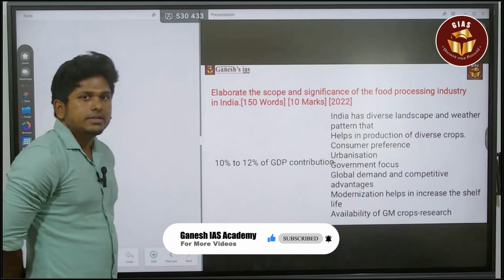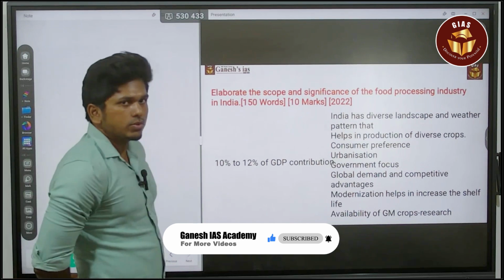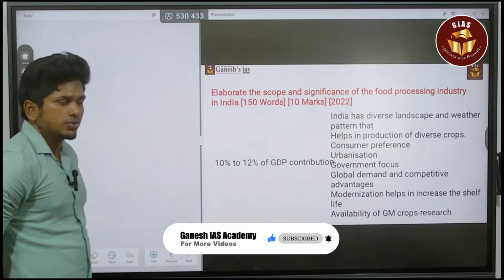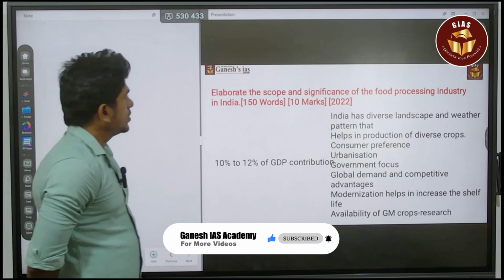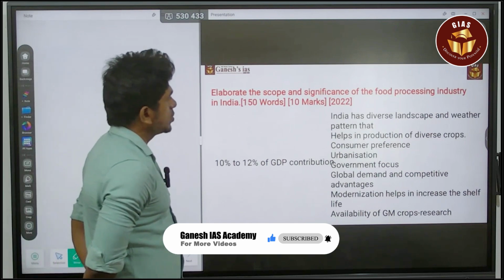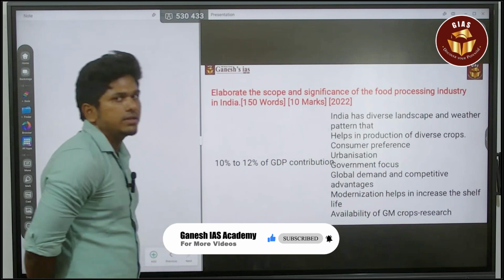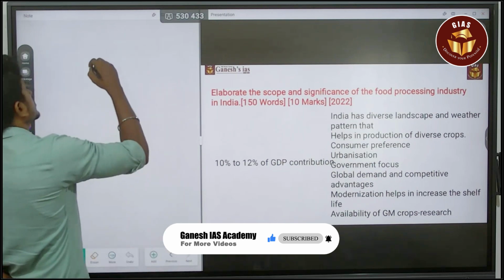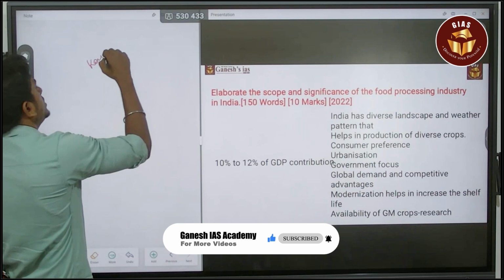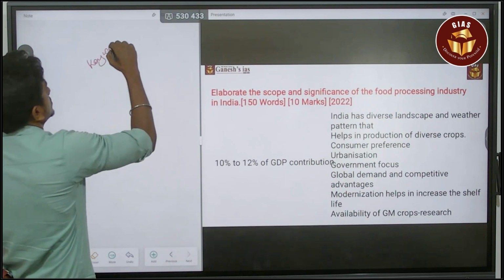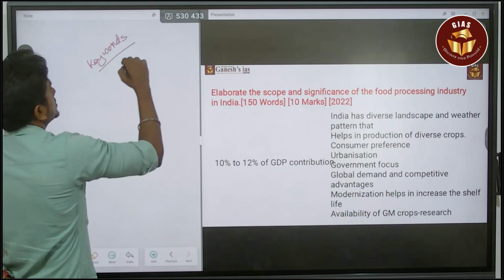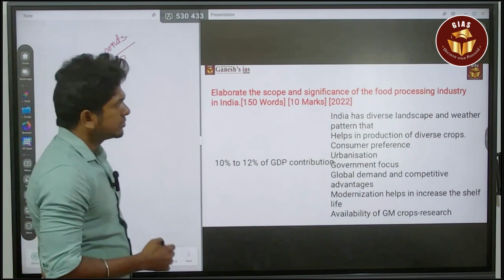This question was asked in 2022. It is a 10-mark question, which means it's a 150-word question. The question is: elaborate the scope and significance of the food processing industries in India. First thing, you have to identify the keywords. So what is the keyword here?